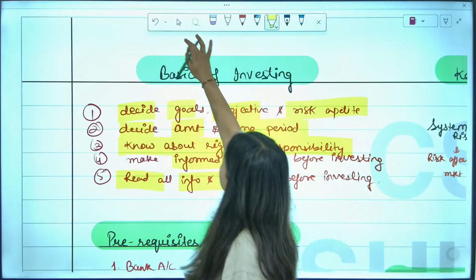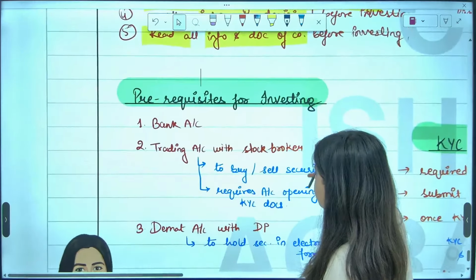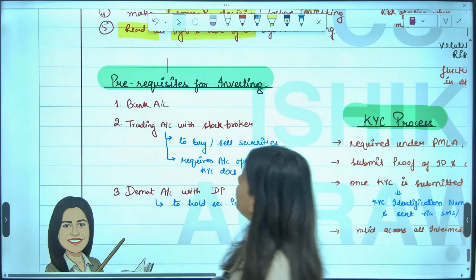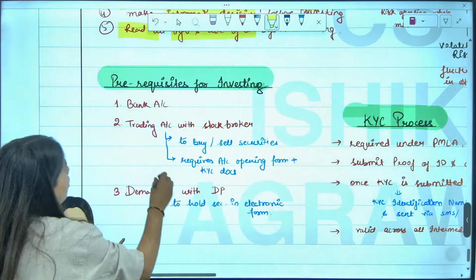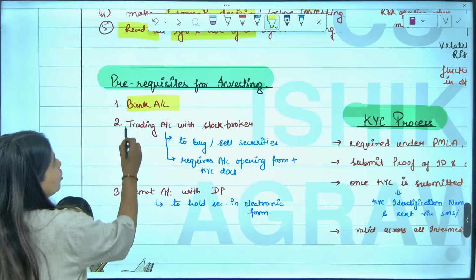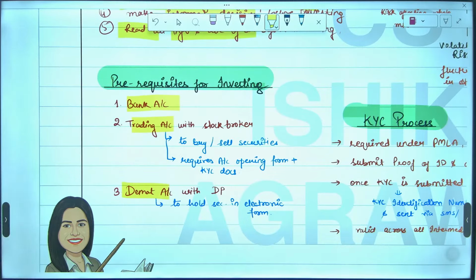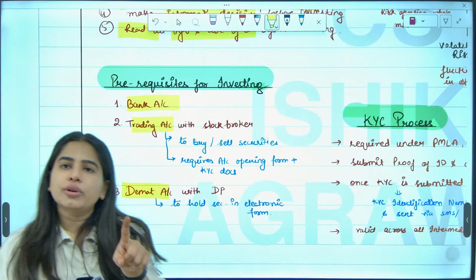Some basic points. Next is your prerequisite of investing. You should have 3 accounts. Everyone along with me, you should have a bank account, you should have a trading account, and you should have a demat account. What are those 3 accounts? Bank account, trading account, and a demat account. Then only you can invest.